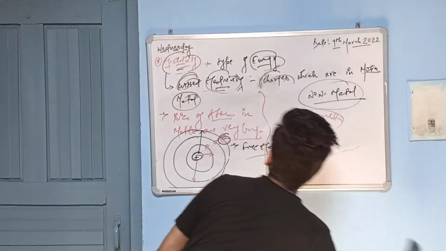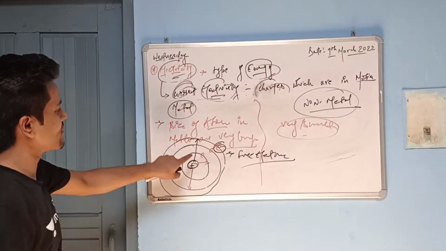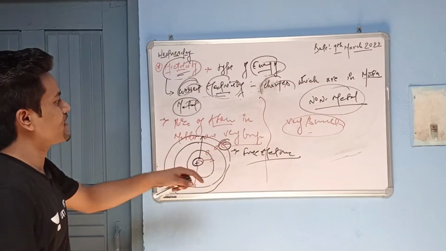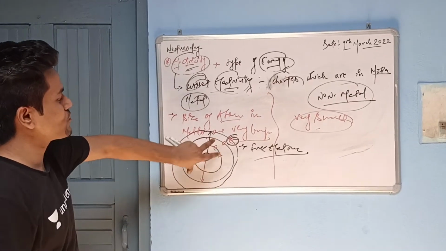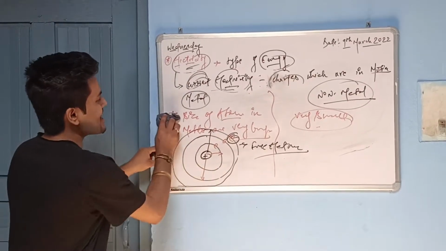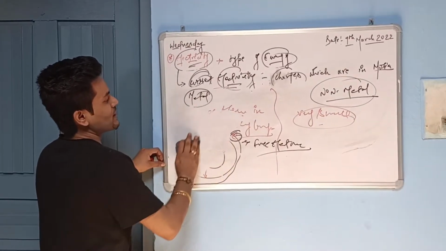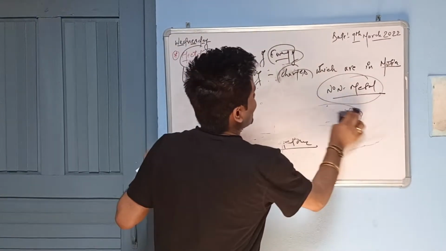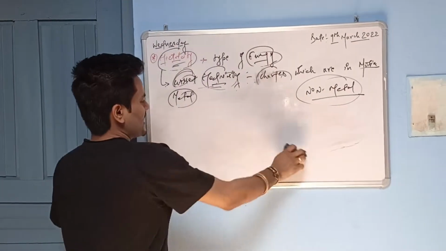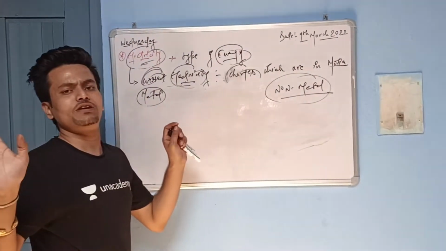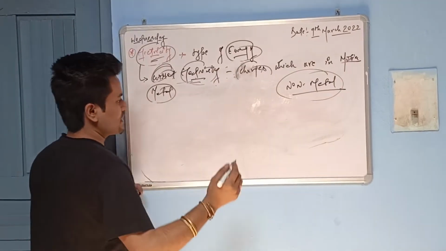Now what I am going to explain is how free electrons come in metals. Because they have a very big size, the force of attraction becomes low, and due to that, that particular electron will be free. They don't have any type of tension or anything, they will be fully free. It will get more clear, guys.